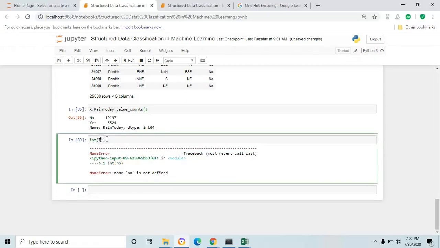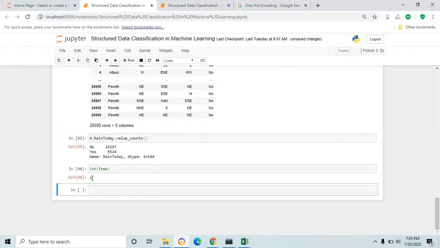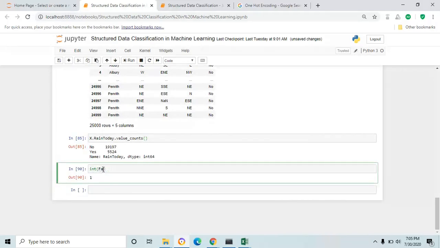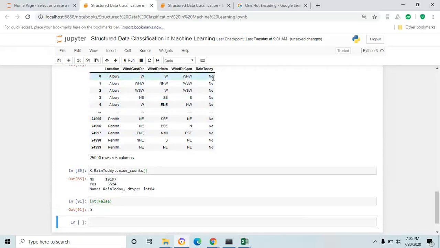If I pass the boolean data type, I'm getting integer value 1 for true, and if I pass false, I'm getting 0. Okay, but in our column we have yes and no object data type. First, you have to convert this object data type to boolean true and false, and then you can easily convert it to the integer data type. To do that, I'm going to use a simple conditional operator, equal to equal to.